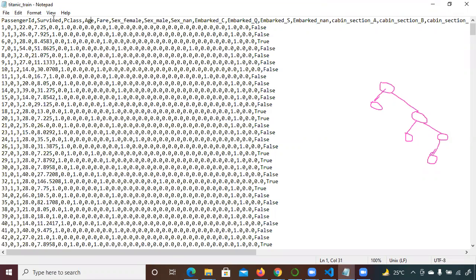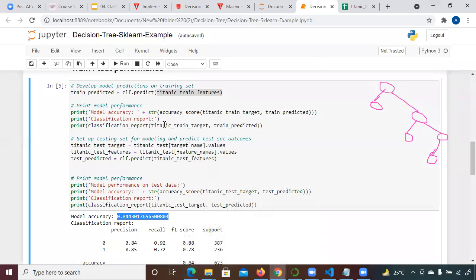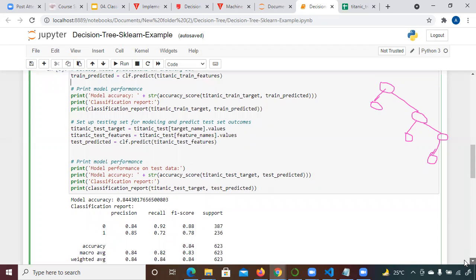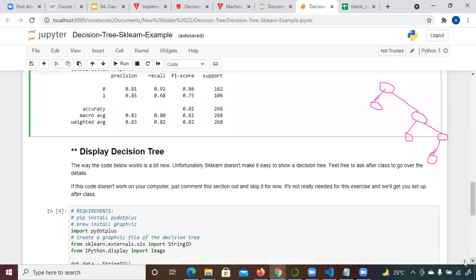This is your actual data, and the prediction is done by this code, which means that 84% of the time it is matching. Suppose your data has 100 rows, then 84% means 84 rows are matching and 16 rows are not matching. Do you understand this? Yes, Amit. Okay, so this is the accuracy.